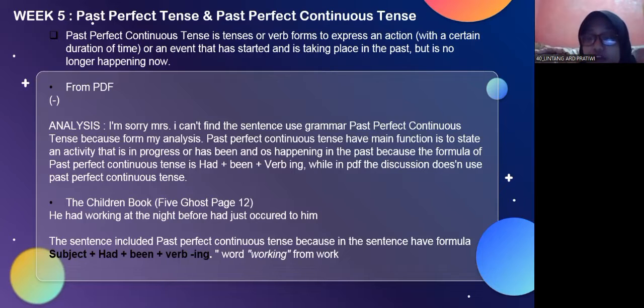And I have an example from the children's book. The sentence is, "He had been working at night before it had just occurred to him." My analysis is that the sentence includes past perfect continuous tense because the sentence has the formula subject plus had plus been plus verb in, working from work.